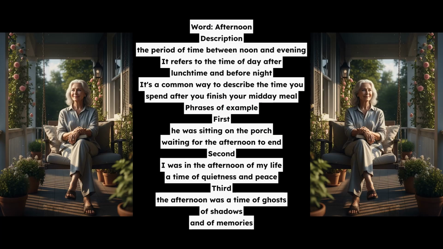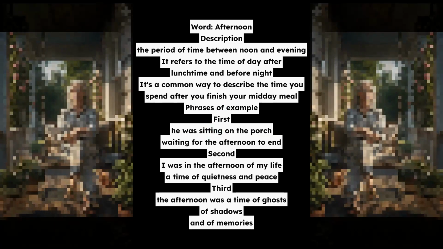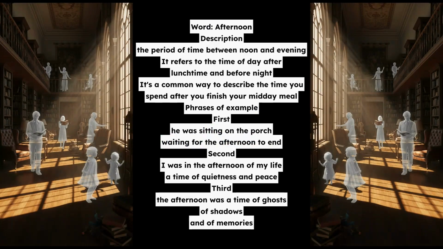Word: sugar. Description: refers to a sweet, crystalline substance commonly used in food and drinks. It's a natural carbohydrate and often used to add sweetness. It can also refer to the sugar cane plant or sugar beets.